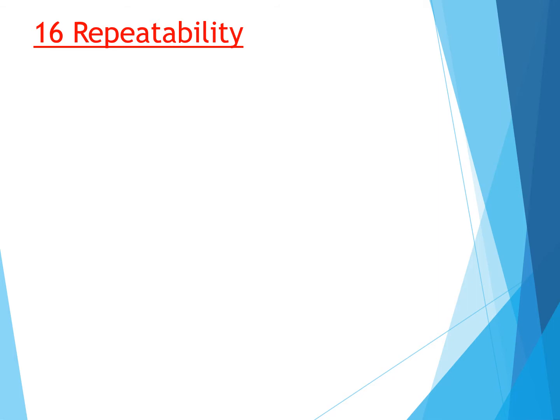We are discussing Unit 1, measuring instruments, and in this chapter we are discussing the definitions and basic concepts of instruments. In the last class we discussed 15 different definitions. Now we are taking up a few more, starting with repeatability. So let us see what this repeatability is.